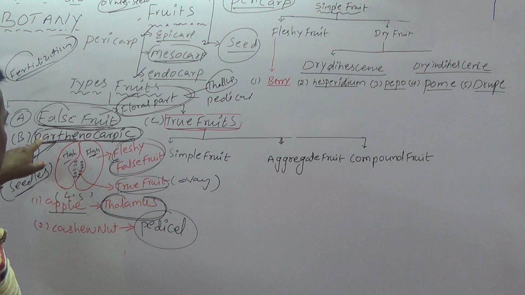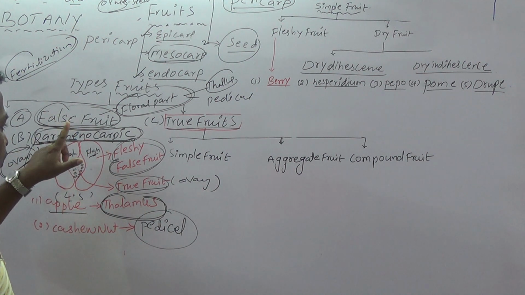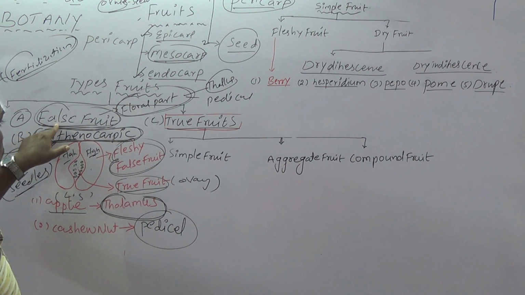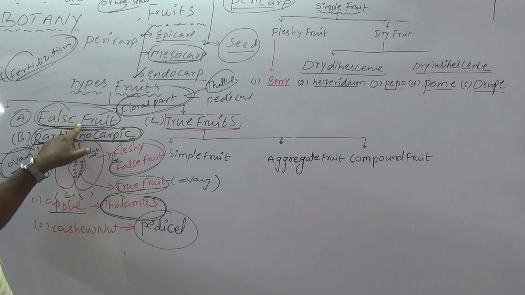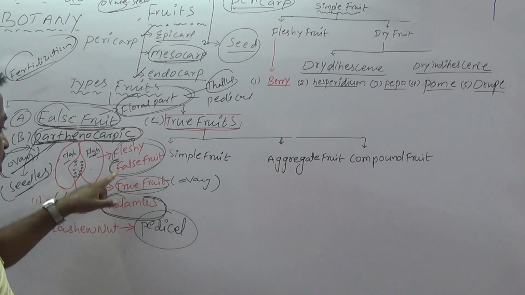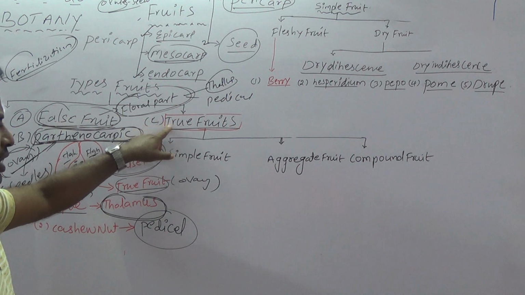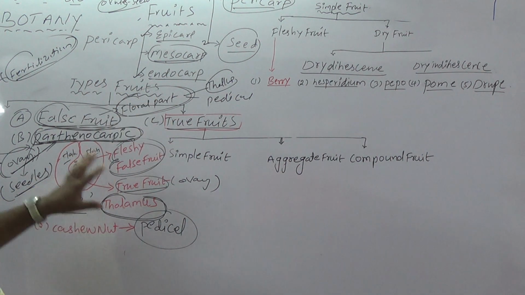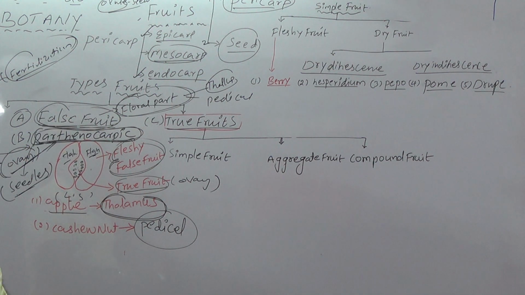Are you clear? Partheno is nothing but without fertilization, the ovary develops into fruit, seedless. But false fruit is the fruit developed not from the ovary but from floral parts, either the thalamus, or the pedicel, or the calyx, or any other floral parts that develop into fruit. Such fruits are called false fruit, students.